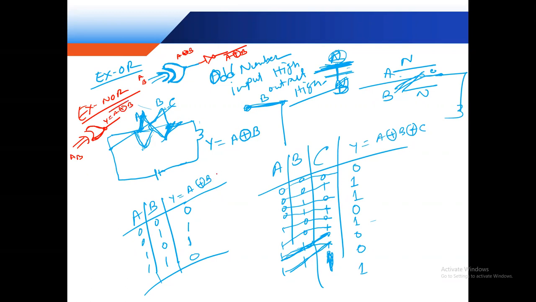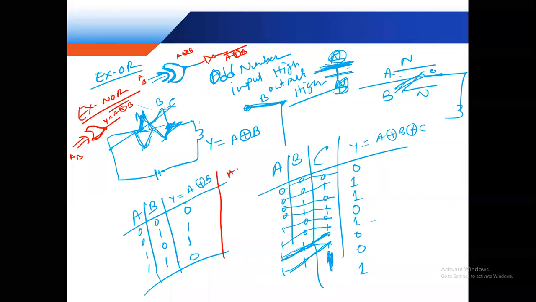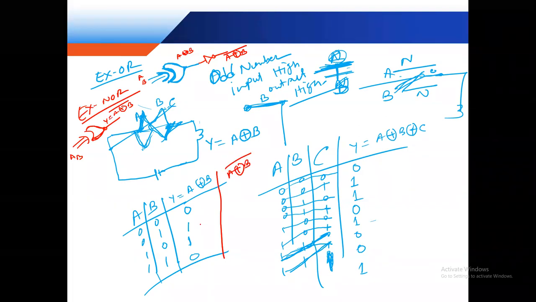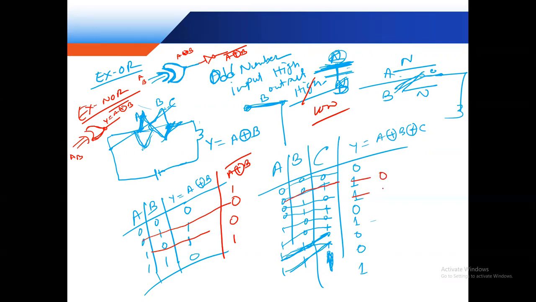This is the exclusive OR and this is the exclusive NOR. Exclusive NOR is just the reverse. For an odd number of high inputs, the output is low. Clear? For an odd number of high inputs, the output is low, and for an even number of high inputs, the output is 1. This is an odd number, so low. This is an even number, so it is 1.